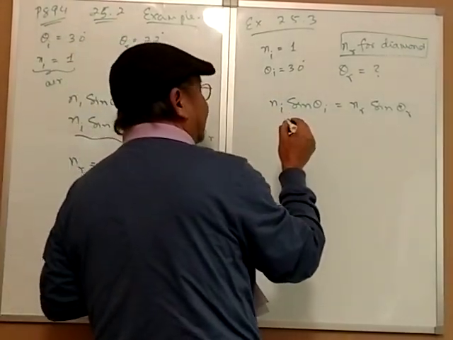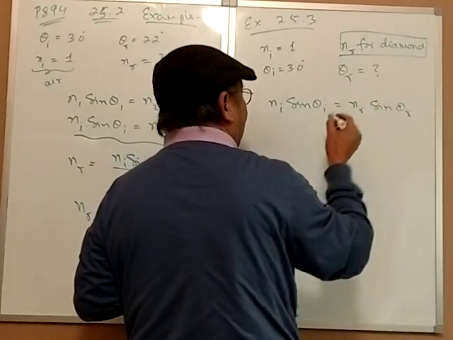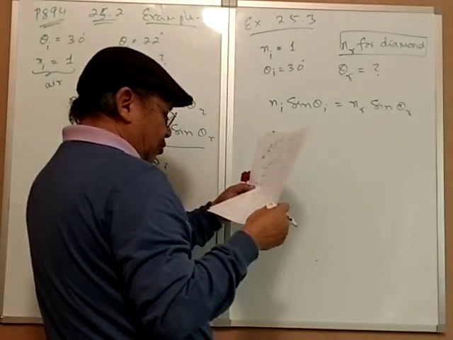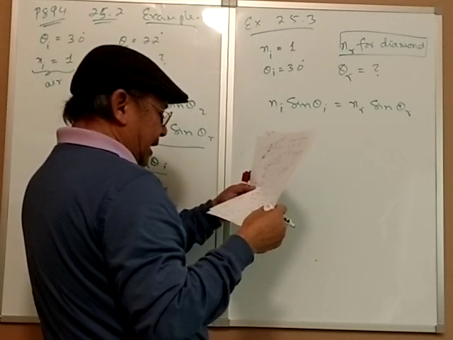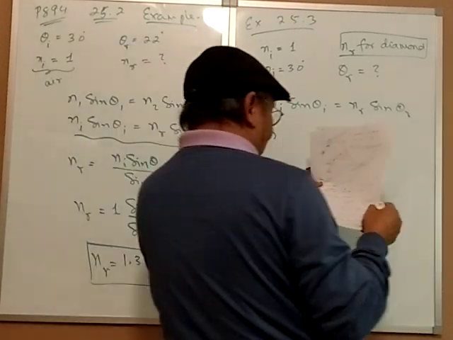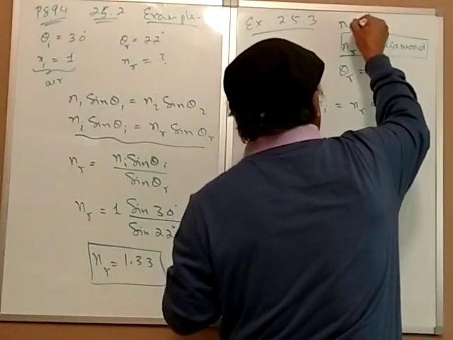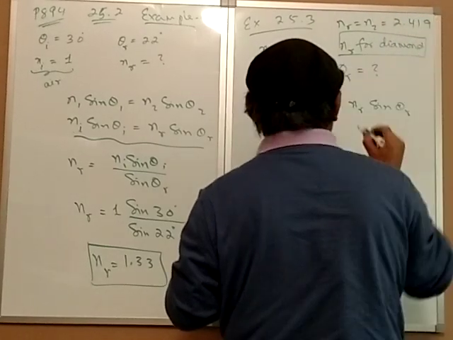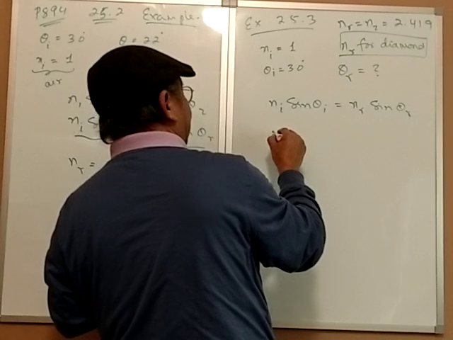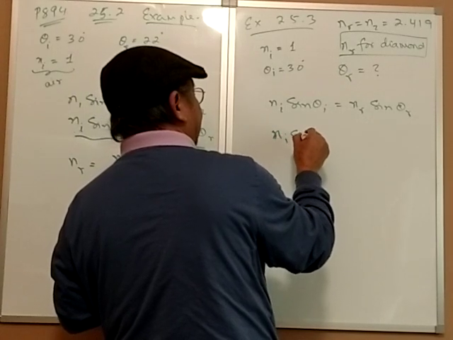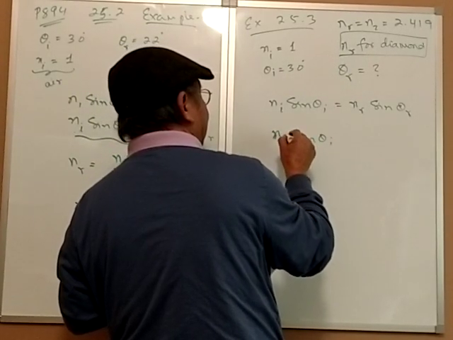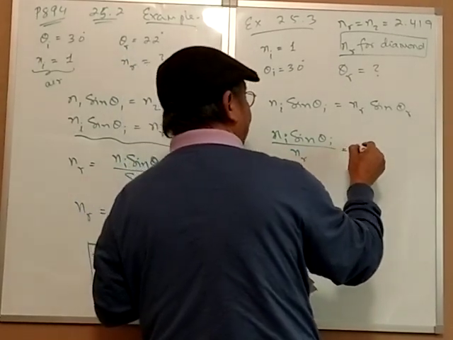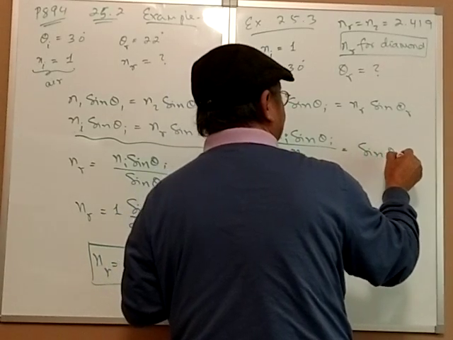So in this case, we want this angle, theta R. So obviously, I need to look up for NR, and I go and look for diamond, and NR is 2.419. So NR or N2 is equal to 2.419. So here, NI sine theta I divided by NR is equal to sine theta R.